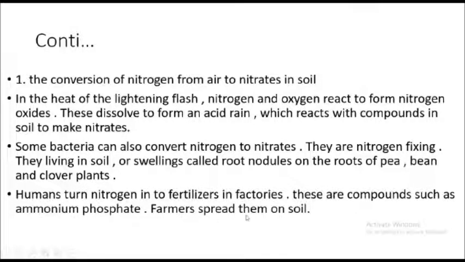So farmers will be using ammonium phosphate in the form of fertilizers, and then they spread it throughout the soils. They are going to plant some materials, right?